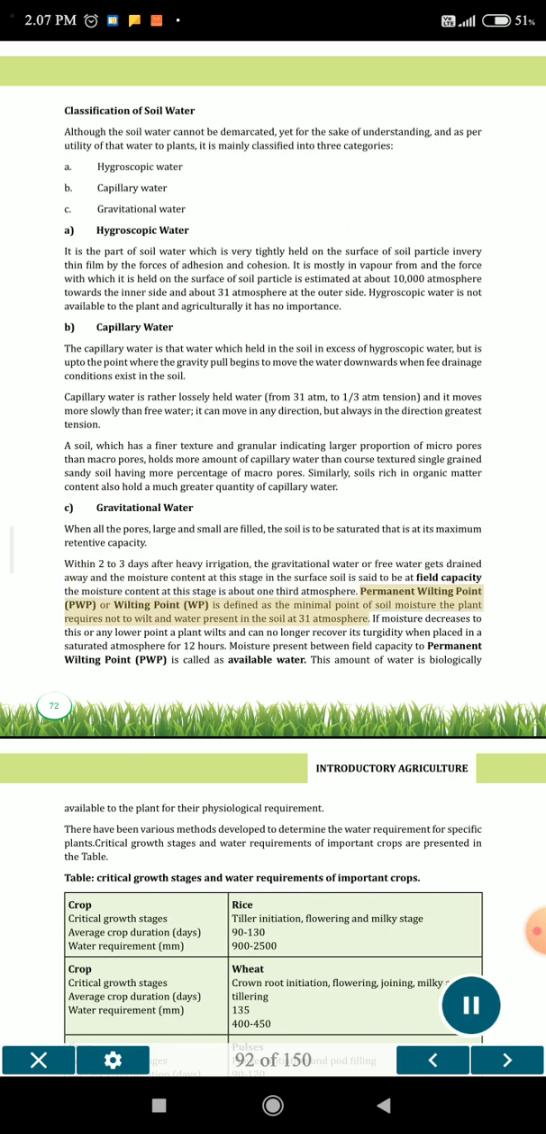Permanent wilting point (PWP) or wilting point (WP) is defined as the minimal point of soil moisture the plant requires not to wilt, and is the water present in the soil at 15 atmospheres. If moisture decreases to this or any lower point, a plant wilts and can no longer recover its turgidity when placed in a saturated atmosphere for 12 hours.